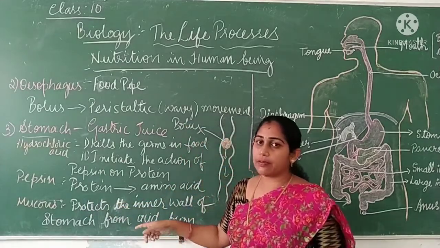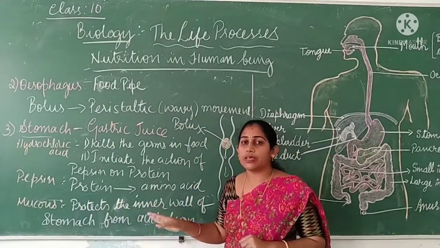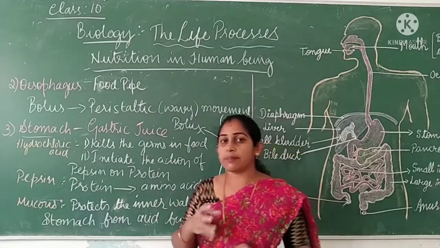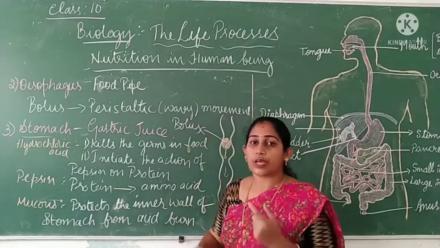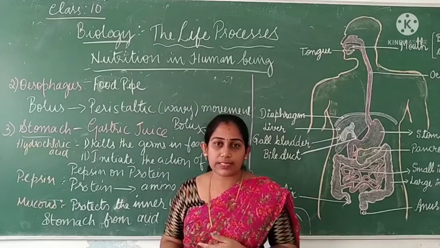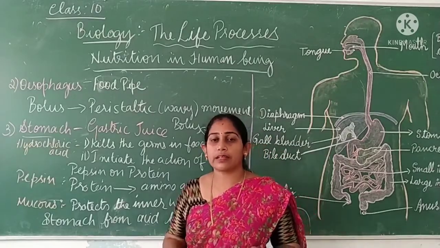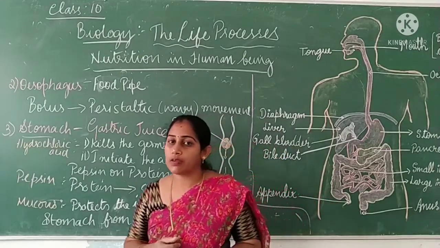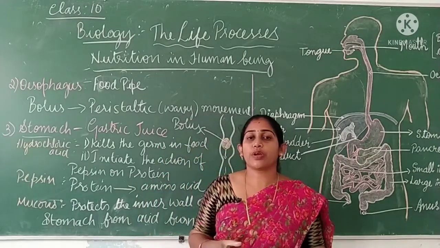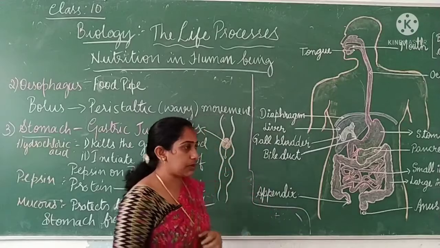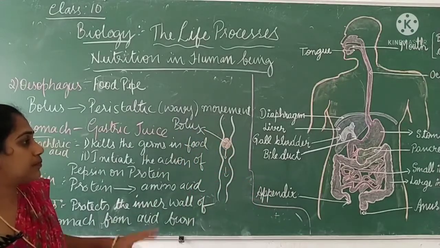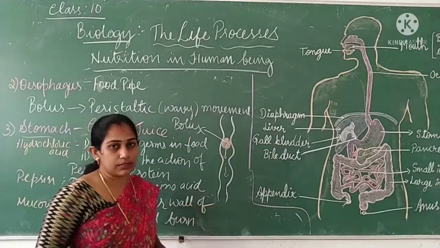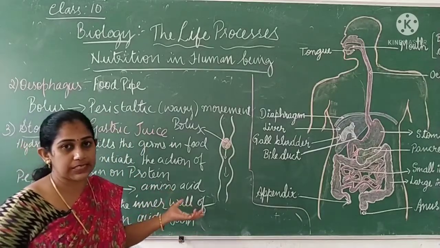That is why we elders say not to be on an empty stomach. We should have something in our stomach, otherwise it leads to gastricity, they say, right? Or it leads to ulcer, because this acid will be acting and there is no food to act on. So it will act on what? It will act on the inner wall of your stomach. So you should always have some food items in your stomach. So that's the process of digestion happening in our stomach. So you can say in stomach what has been digested?